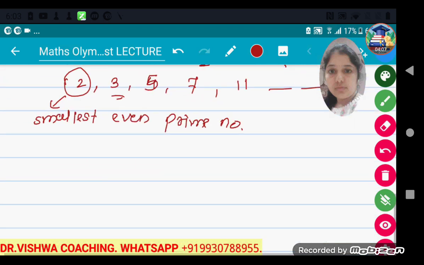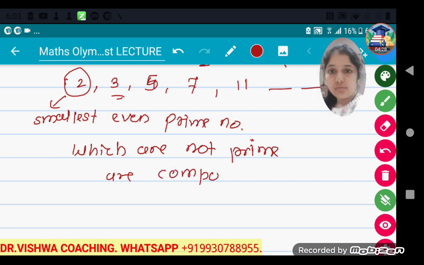Now the numbers which are not prime are known as composite numbers, because they have more than 2 factors, at least one more factor than 1 and itself. So the numbers which are not prime are known as composite numbers.